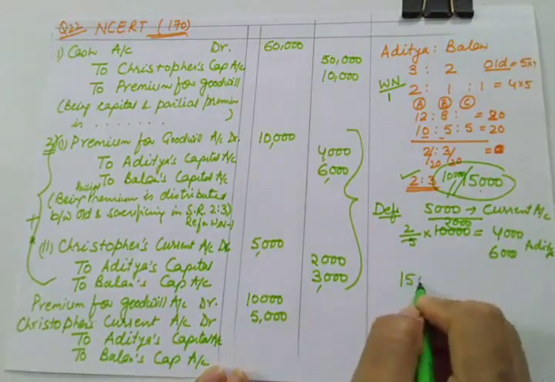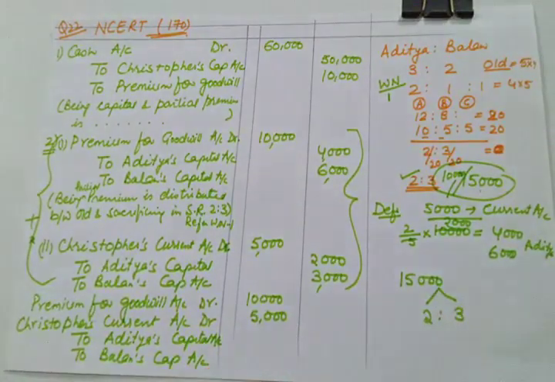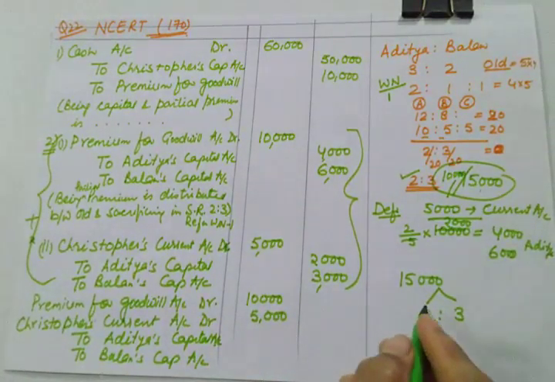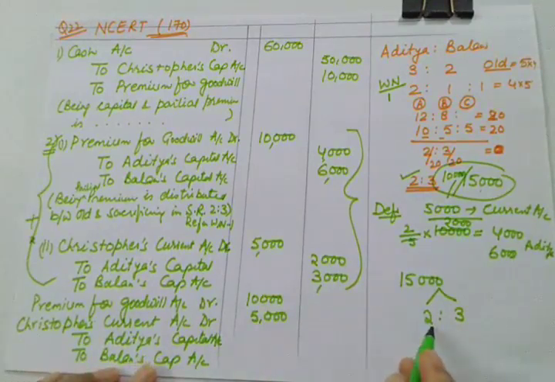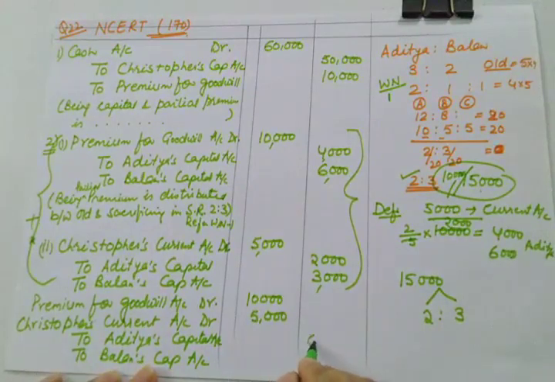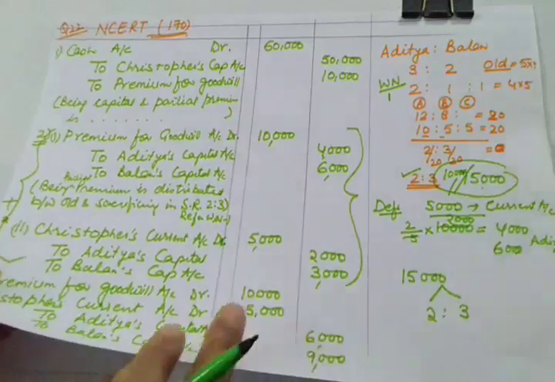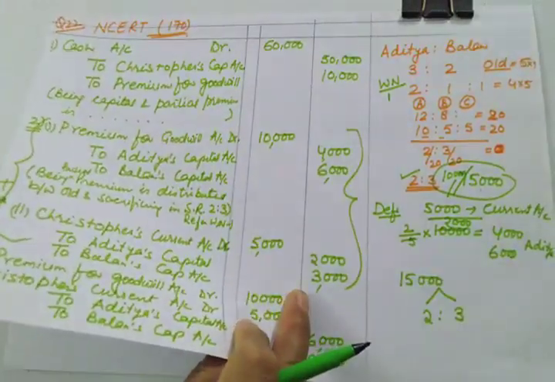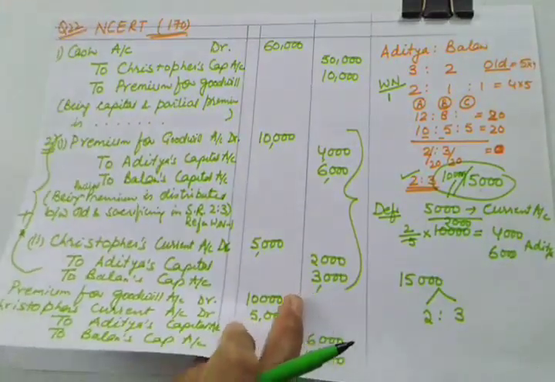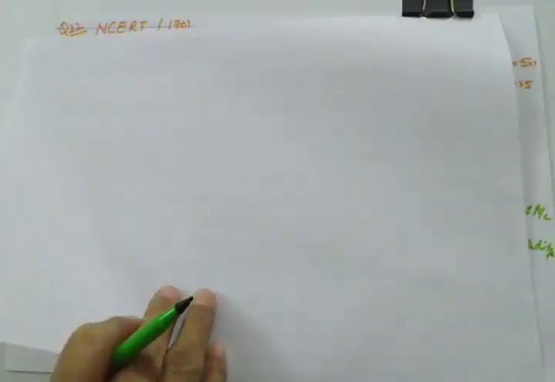So now we'll be dividing 15,000 in the ratio of 2:3. So this is 2/5, which means 6,000 for Aditya and 9,000 for Balan. I hope the treatment when the incoming partner is bringing only partial premium is clear to you. So now let us do the next case.